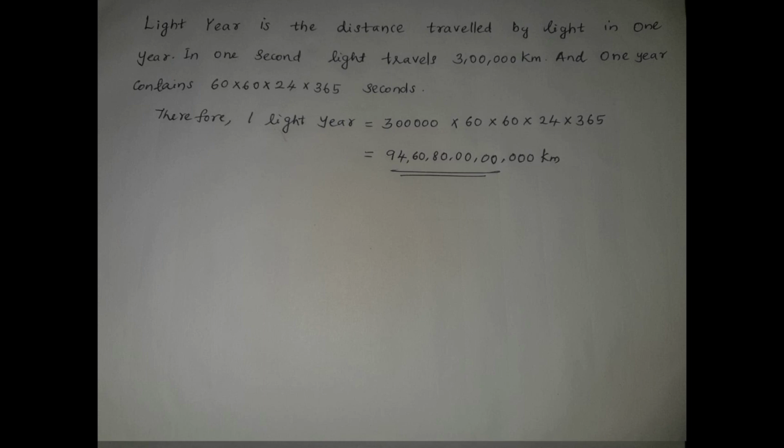In 1 second 3 lakh kilometers are covered by light. Therefore, 60 seconds, 60 minutes, 24 hours and 365 days. Therefore, 1 light year is written as 3 lakh into 60 into 60 into 24 into 365. You calculate this and write the number.